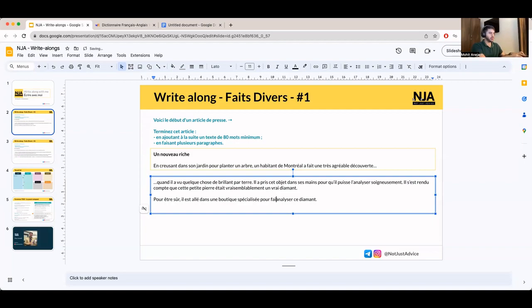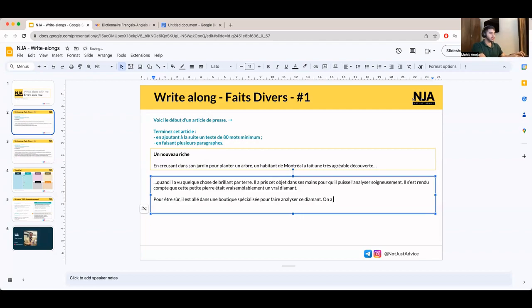So we add pour faire analyser ce diamant, which means he's going to get the diamond analyzed and he's not doing it himself. Let's say this is the story that we're following. Now, what's the natural next step? We got the diamond analyzed. Most likely, because the man is going to become rich, we have to follow that the diamond was in fact a real diamond.